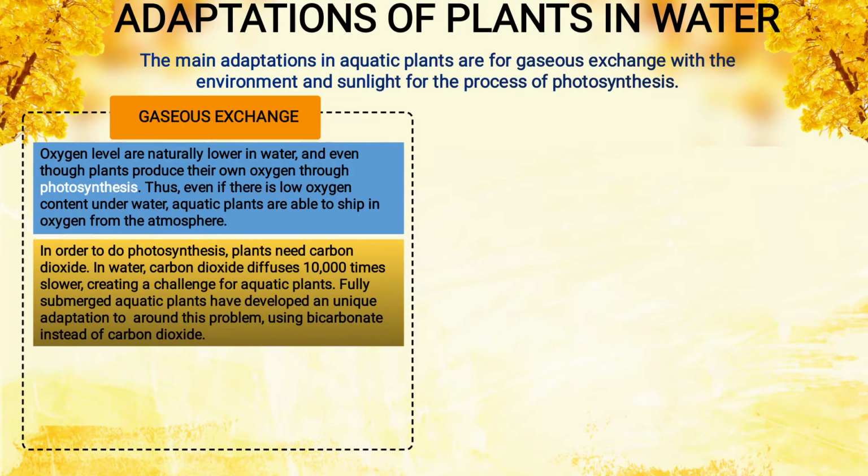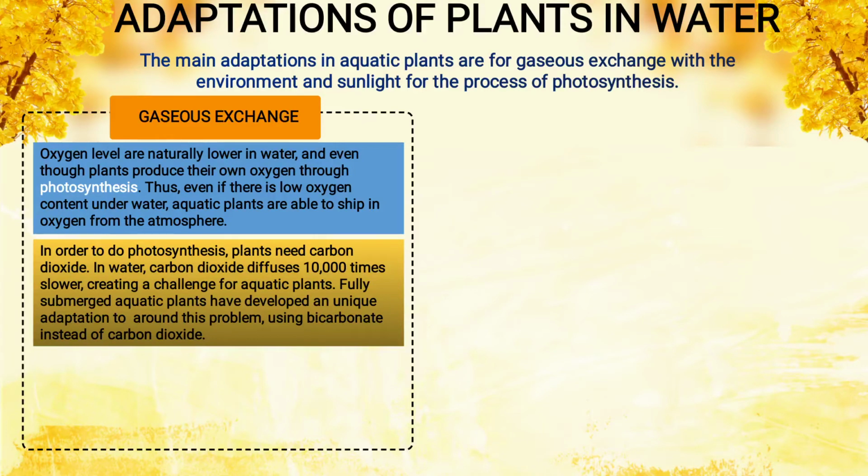In order to photosynthesize, plants need carbon dioxide. Now we know that in photosynthesis, plants need carbon dioxide. In water, carbon dioxide diffuses 10,000 times slower, creating a challenge for aquatic plants.